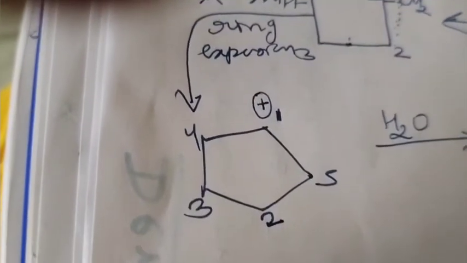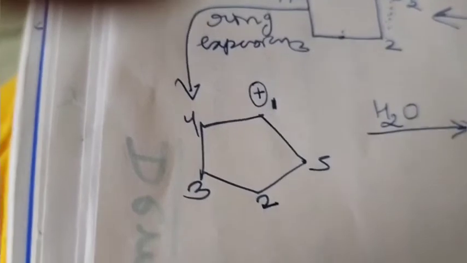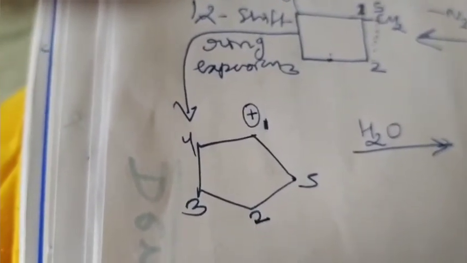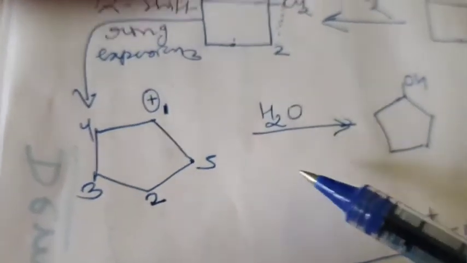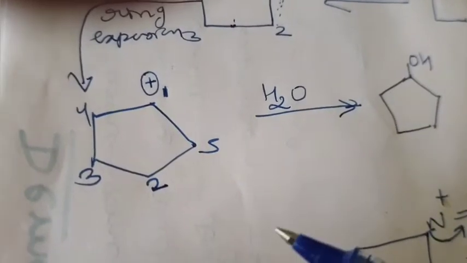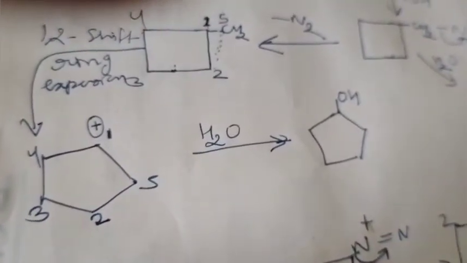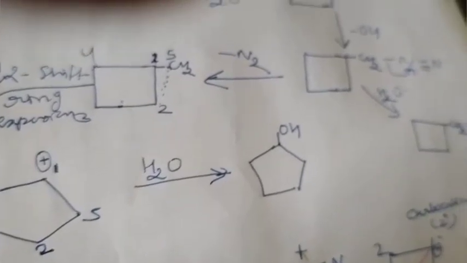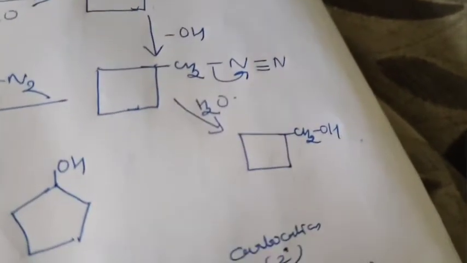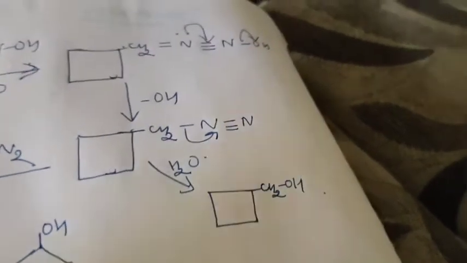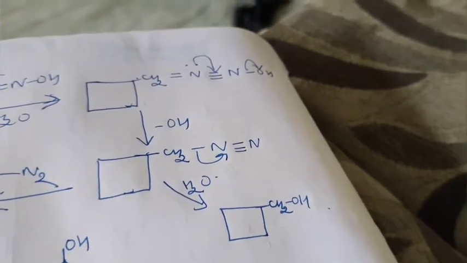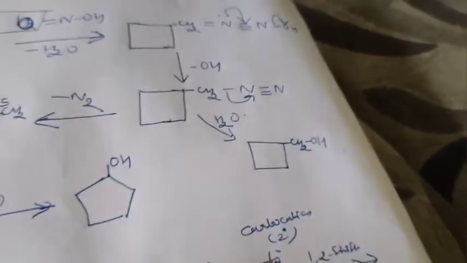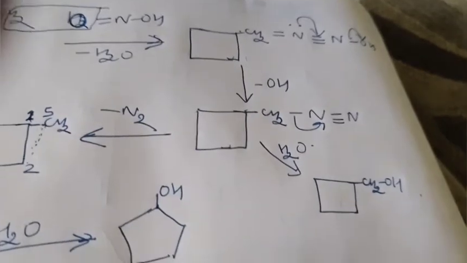This ring here is a ring of 4 carbon atoms, but now it will expand and be converted into 5 carbon atoms. Carbon 1 again carries a positive charge, and from the water molecule the OH negative ion will be taken and we will get the final product over here. And we will see over here ring contraction. There is one possibility that if it is directly diazonium and directly reacts with H2O, it will give the same cyclic ring compound.